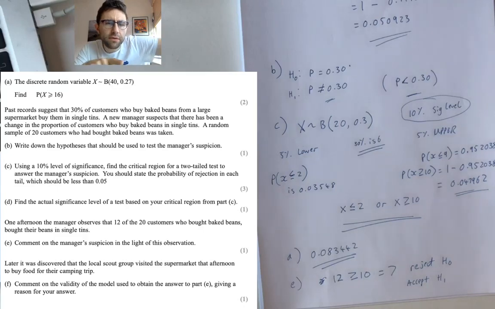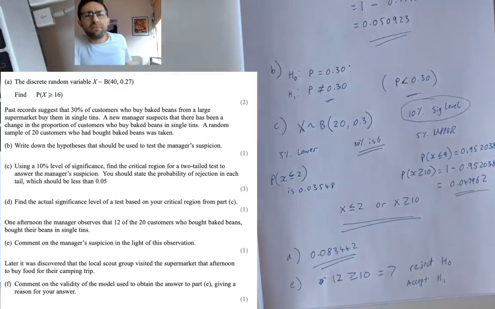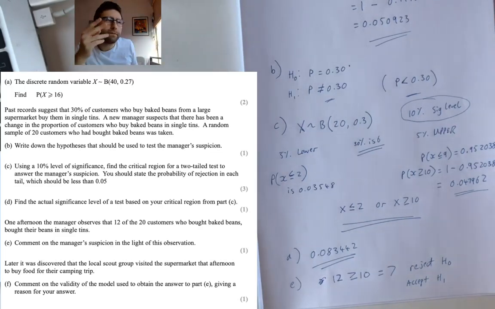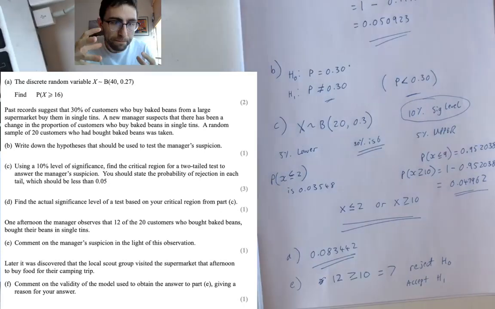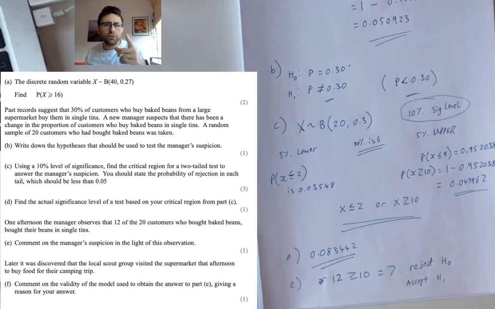Okay, yeah. And then it says comment on the validity. Well, that's the part. There's a few tests. I think there's 4 tests for binomial. I already told you it has to be an either-or thing, where there's only 2 options. So either something's broken, not broken, heads, tails, something works or doesn't work. There can only be 2 options. Another thing is that it needs to be a random sample. So you'll check your year 1 textbook just to get the list of the 4 things for this extra mark.